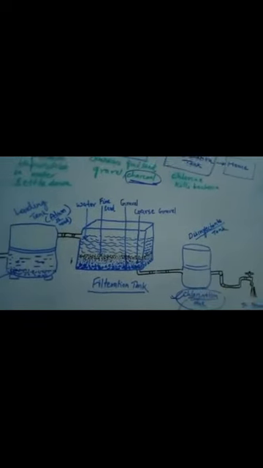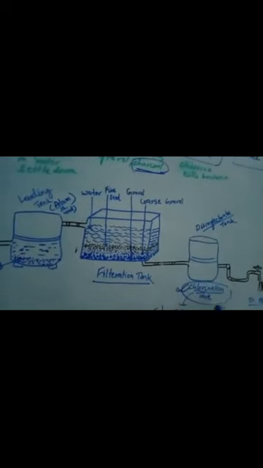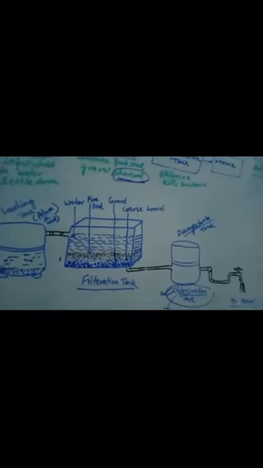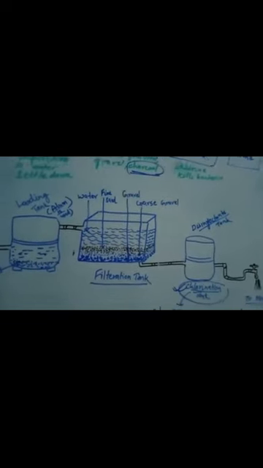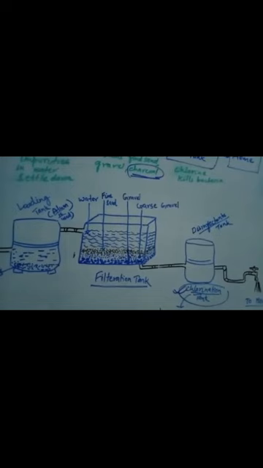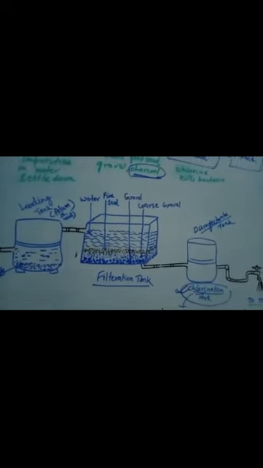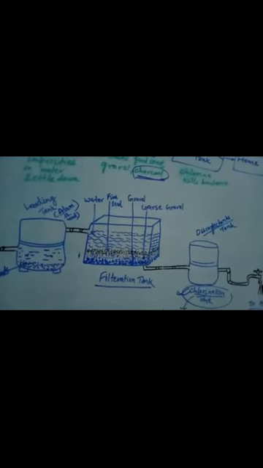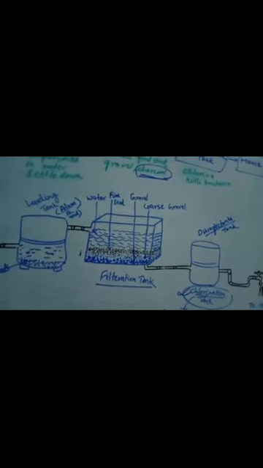Now the filtered water is passed through the next tank, or the last tank you can say. It is called the disinfection tank or the chlorination tank. In this tank we use different types of disinfectant to remove microorganisms or pathogens if present in the water. You know, pathogens are disease-causing microorganisms, and there are different types present in water, like various bacteria, viruses, then protozoa, etc. Those can be removed in the disinfection tank.